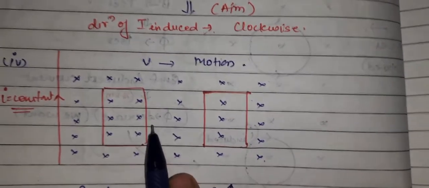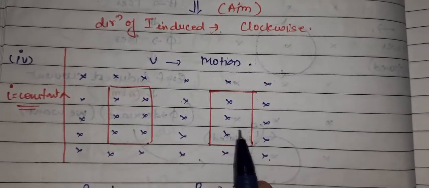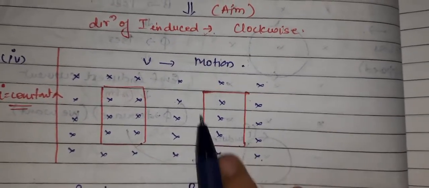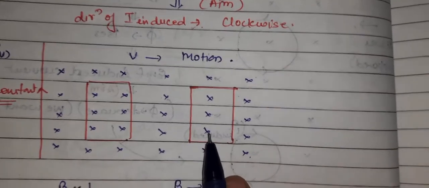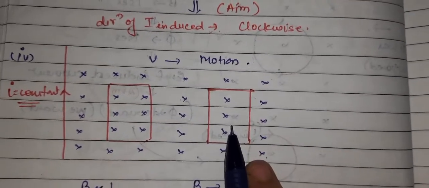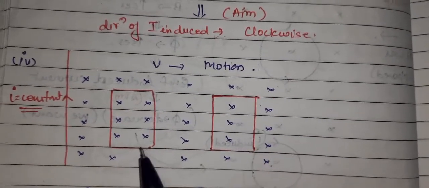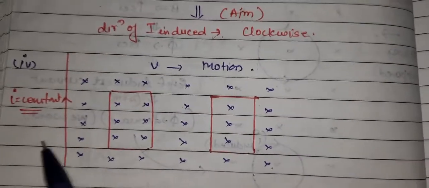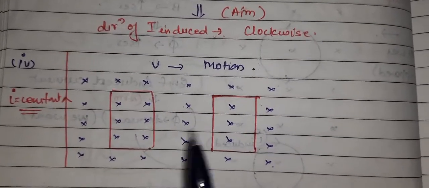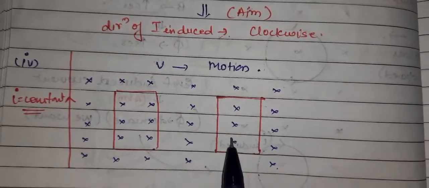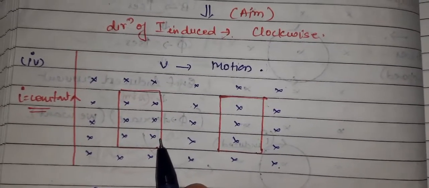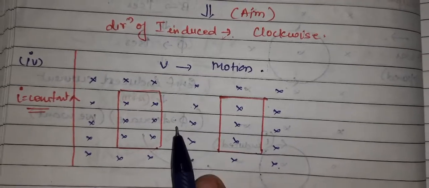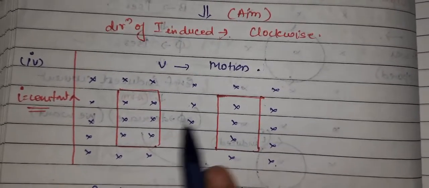But the moment the loop goes away from the conductor, the flux passing through this loop decreases. So although the current is constant, the loop is in motion, and because of the motion, the magnetic field passing through the loop slowly decreases.